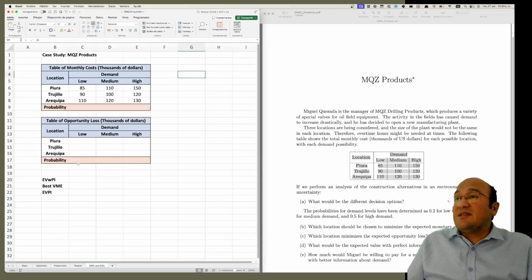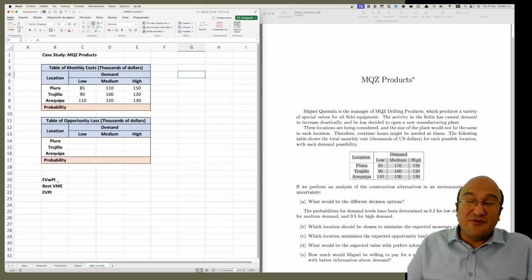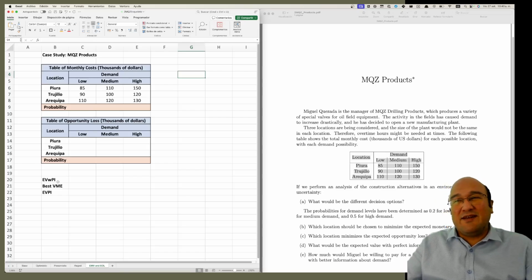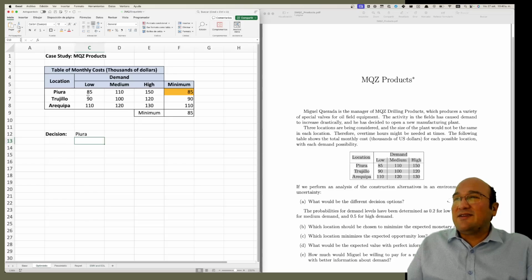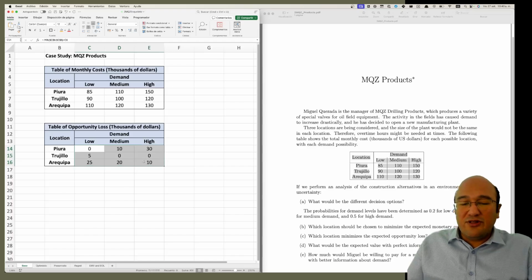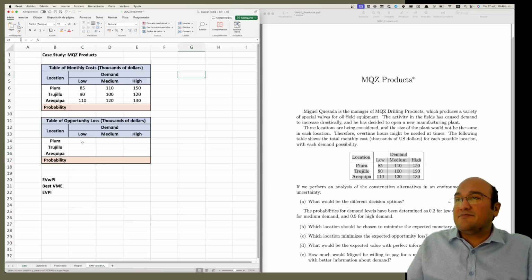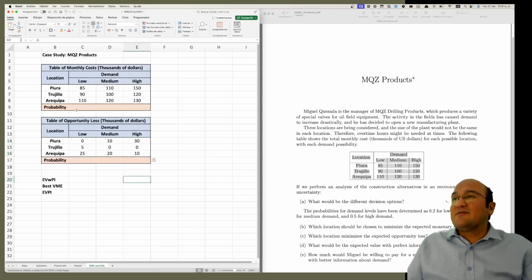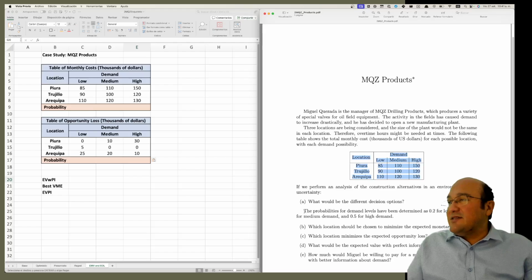Okay, let's do the table of the expected value with perfect information, without perfect information, and the expected value of perfect information. For that, we need the table of opportunity loss, because we are going to do it in 2 ways, okay? Here the probabilities are the ones in the PDF.